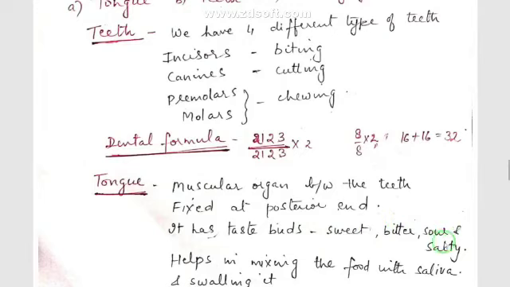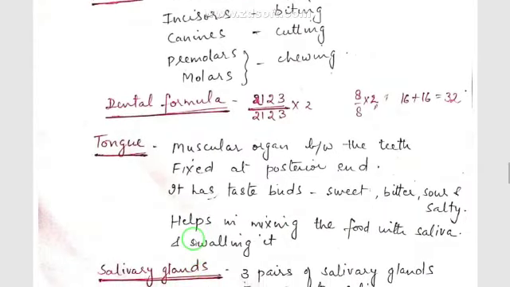You must have read in the lower classes. So they give us different kinds of taste. Then the tongue also helps in mixing the food with saliva and swallowing it. It mixes the food with saliva and helps in forming it into a paste and swallowing it.